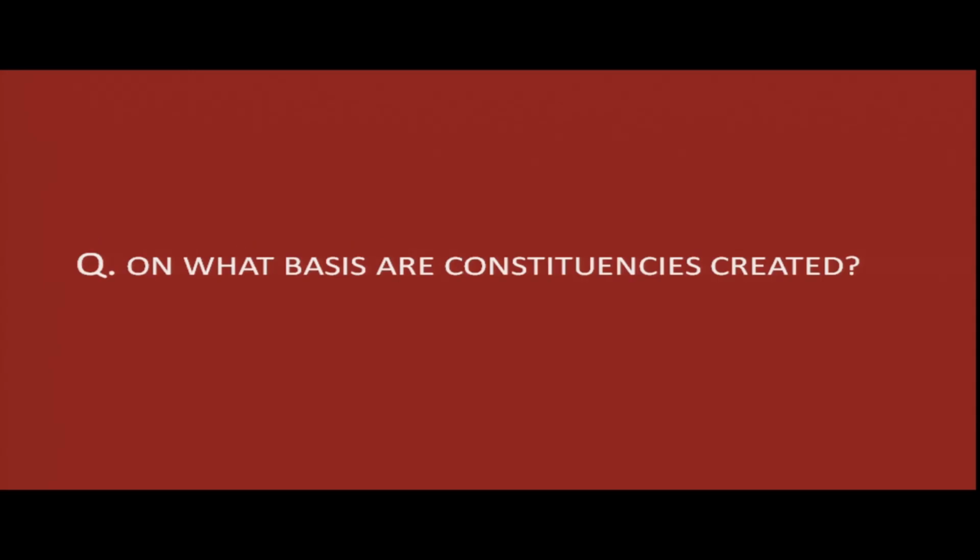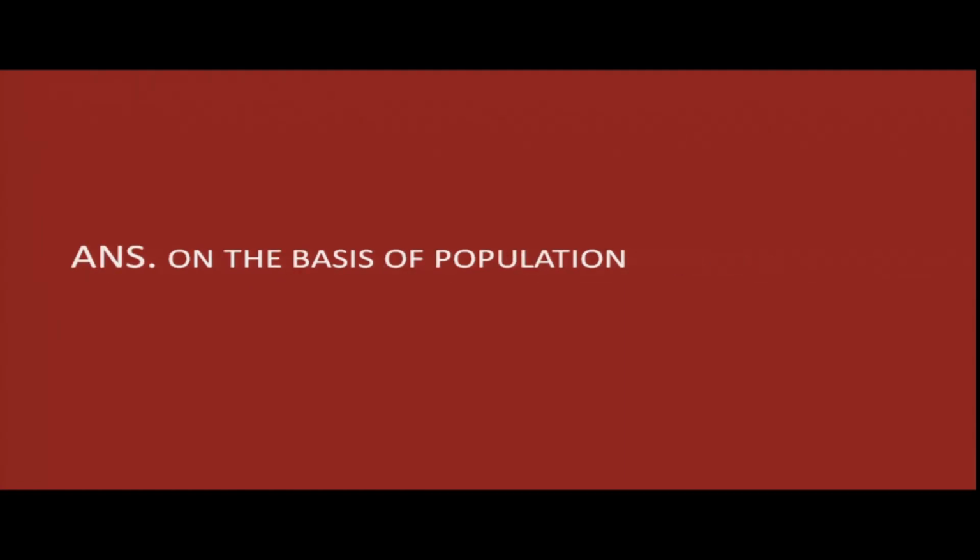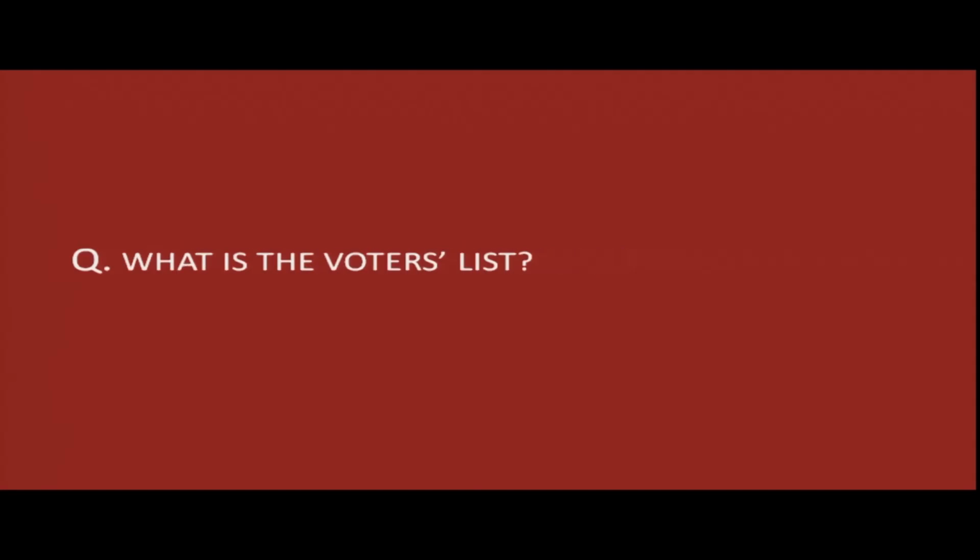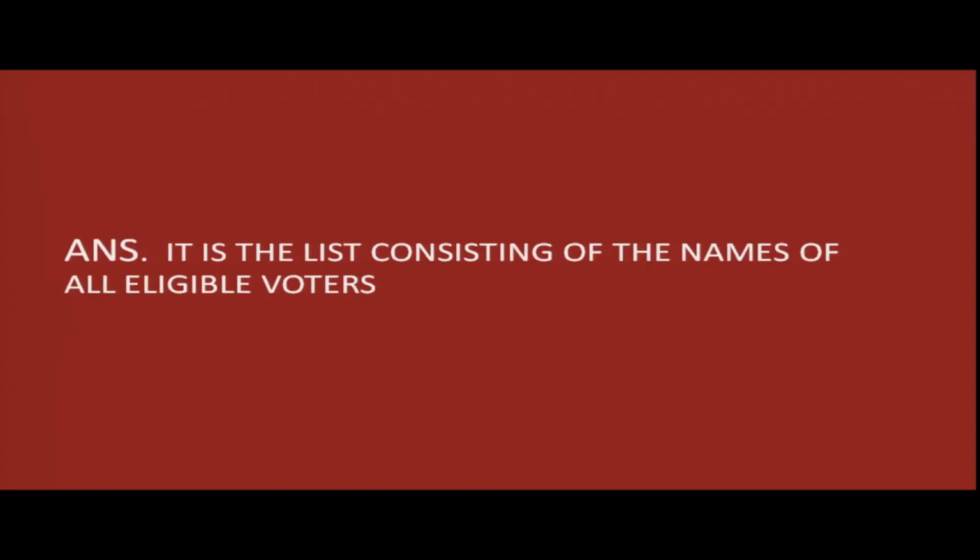On what basis are constituencies created? Constituencies are created on the basis of population. What is the voters list? It is the list consisting of the names of all eligible voters.